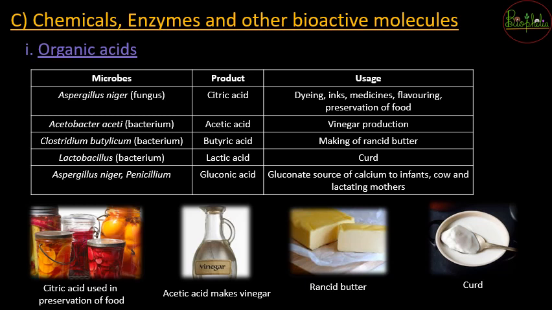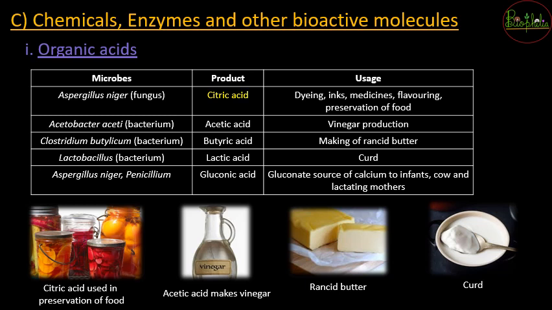So now let's see how microbes can again be beneficial in the case of chemicals, enzymes and other bioactive molecules. First we will look at organic acids, and these organic acids are again going to be products of the microbes. First of all, citric acid.